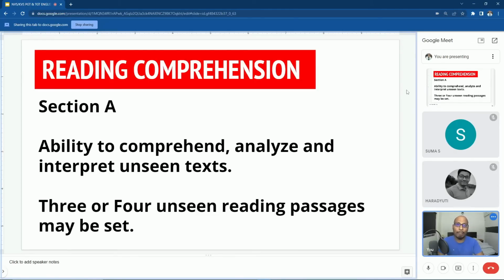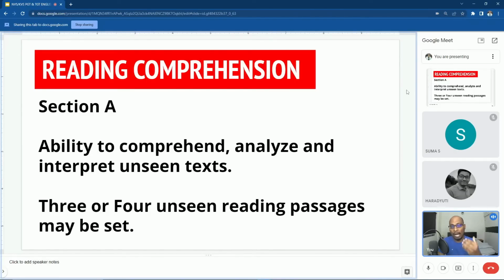The first type of question is a direct question. The question is in the question paper and the answer is also very much visible in the passage. You need not contemplate to find the answer to that kind of question. Then the second type is the indirect question, or background question.